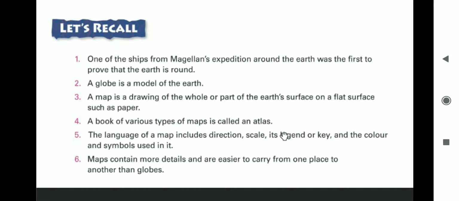Now, a globe. What is a globe? A globe is a model of the earth.